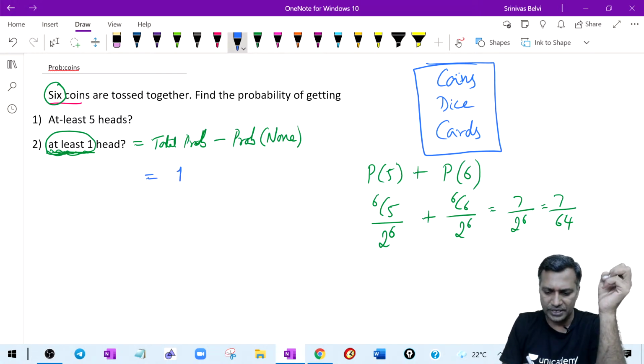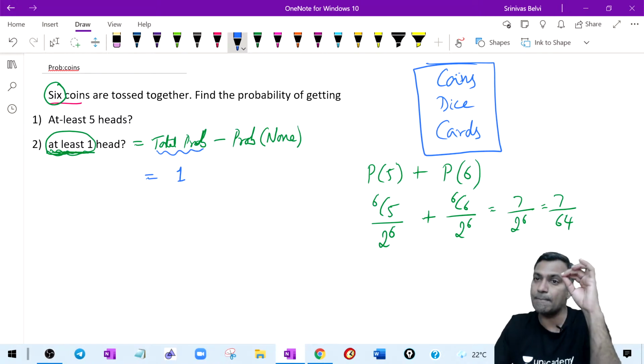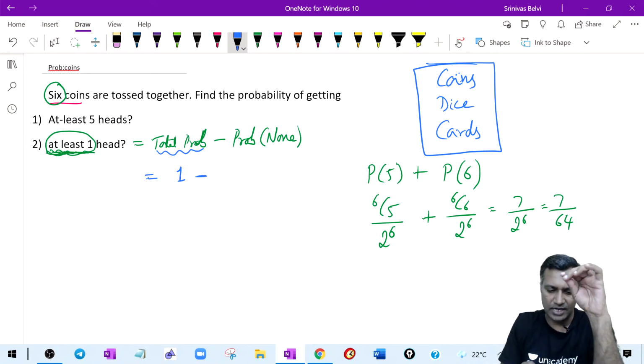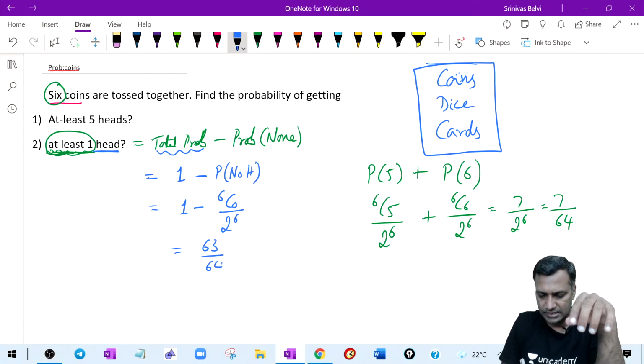What is total probability, by the way? 1. So that's where I'm introducing this word. Total probability is 1 minus probability of none. None means what? No heads. He said at least one head. That is 1 minus the probability of getting no heads. Probability of getting no heads is nothing but 6C0 divided by 2 raised to power 6. Simple answer. Therefore, the answer is 63 divided by 64.